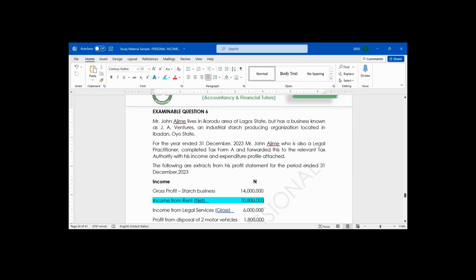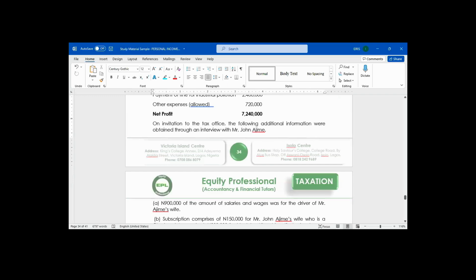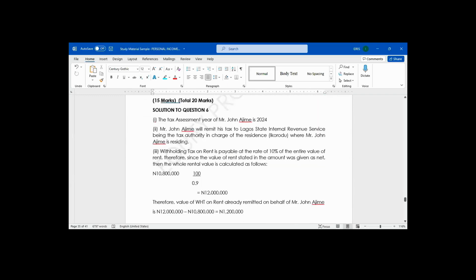To get the gross, I will say 100 over 90 times the net, 10,800,000. You will get 12 million.